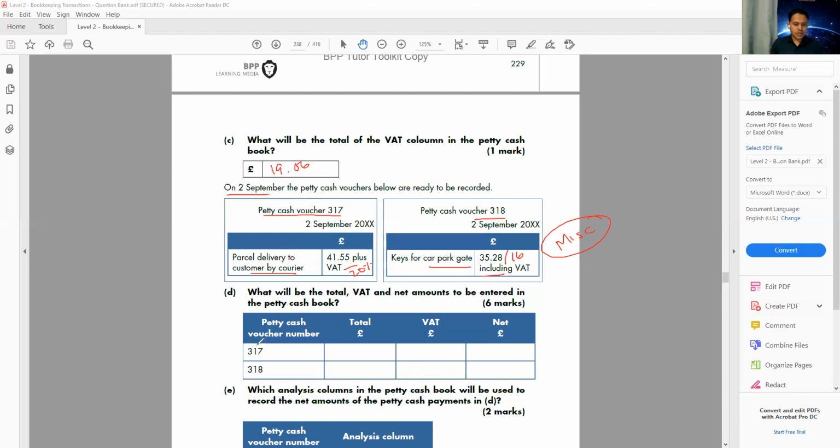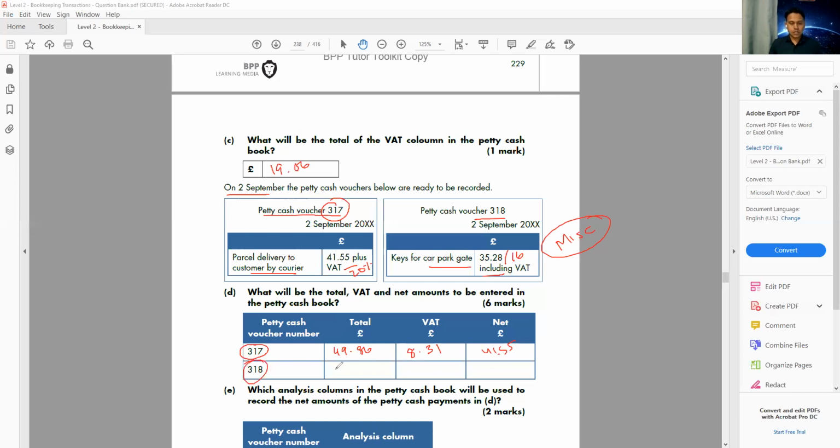The first one, number 317. How much will be the total? 41.55 times 20% VAT. So if I add that, how much will that be? 49.86. Okay, thank you, Evelyn. 49.86. And the net is, of course, we know, 41.55. And the VAT is how much here? 8.31. Okay, that's it. The next one we have, 318.